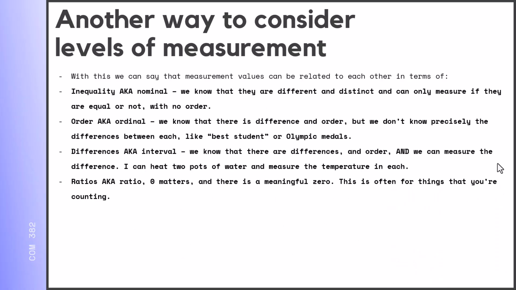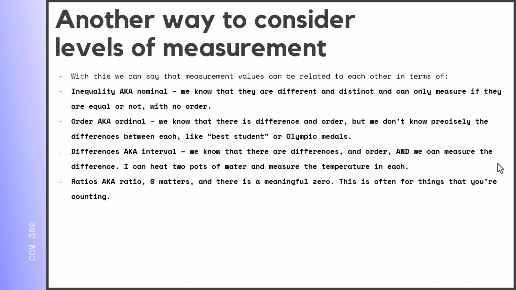So with this, we can say that measurement values can be related to each other in a lot of different ways in terms of inequality. This is not inequality like social inequality, but that things are not equal. That is, for example, a nominal level of measurement. We know that there are differences between things that we're measuring and they are distinct, but we can only see if they are equal or not. There's no order to them. So nominal, as you know, is like nationalities.